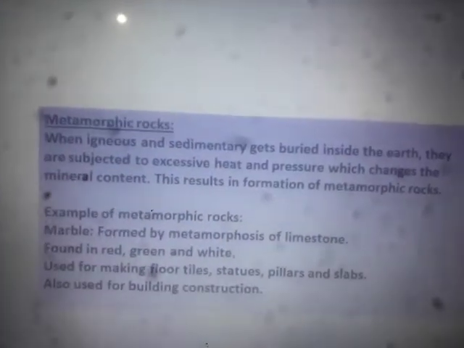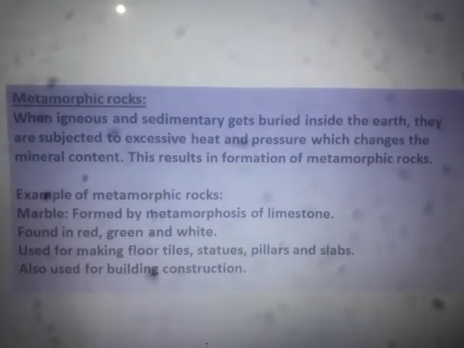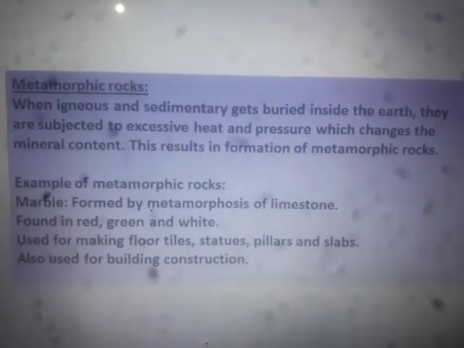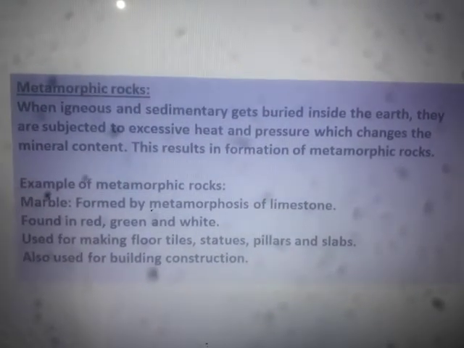Metamorphic rocks are the rocks which are formed when igneous or sedimentary rocks are subjected to excessive heat and pressure.